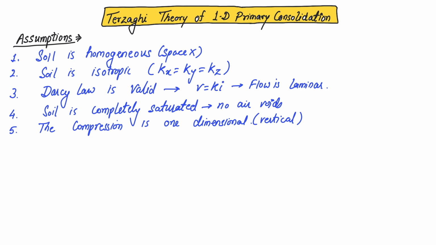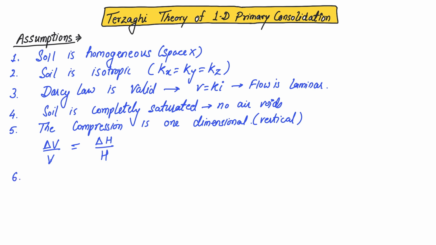That means any change in the thickness or the vertical dimension will be directly proportional to the change in the volume. The volumetric strain will be directly proportional to the strain in the vertical direction. And yes, both are equal when the compression is exactly one dimensional, that is, exactly vertical only.